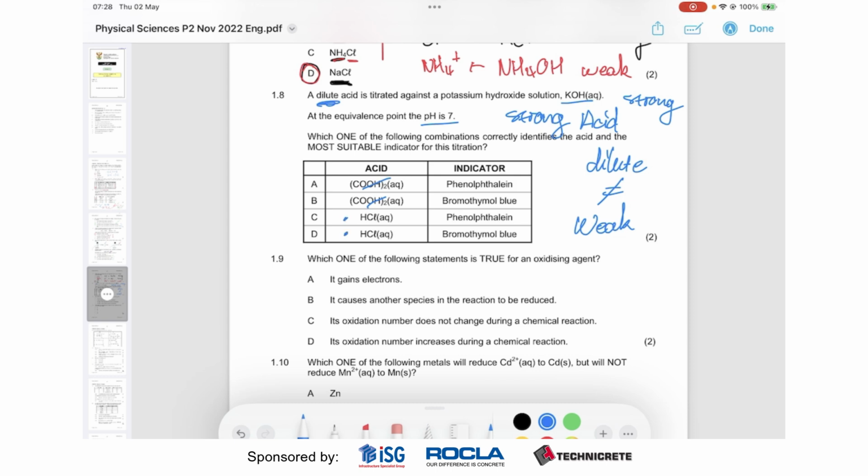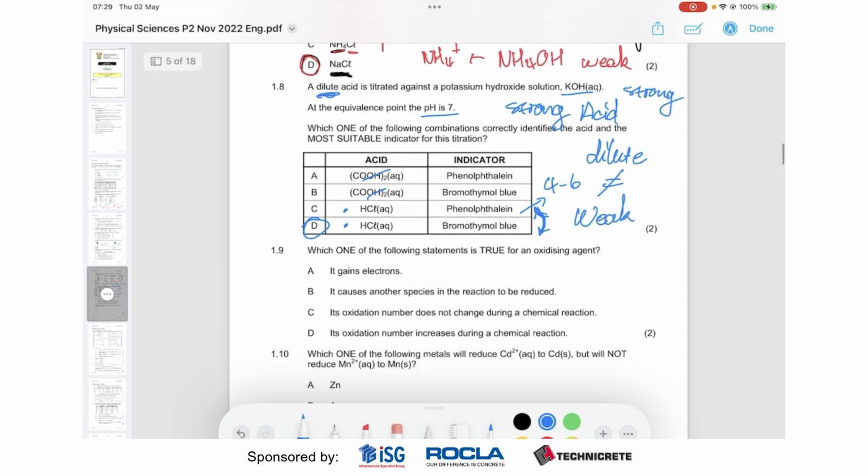Now the question is, which indicator do we choose? Here you just have to know the range of the indicators. Phenolphthalein is much better at higher pHs. So when your equivalence point is like maybe between 4 to 6, it technically could work as well, but the more correct answer would be bromothymol blue. And you just have to know this. You have to know the ranges of your indicators.